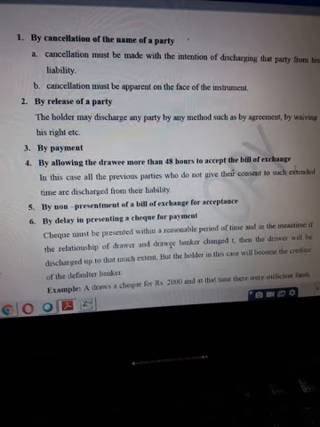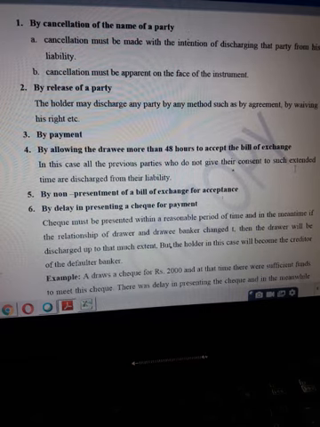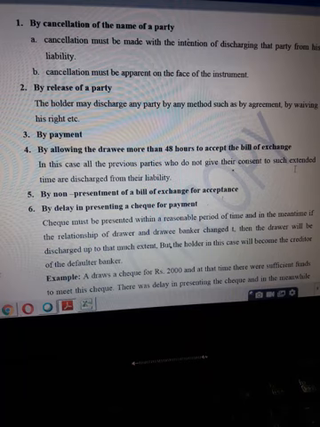Fourth is in case of acceptance. You must have gone through the earlier video lecture on presentment for acceptance, where we have discussed that in case of bills of exchange, it has to be presented for acceptance. And for acceptance, you cannot give more than 48 hours for accepting that bill of exchange. A bill of exchange can be endorsed even without getting acceptance of the drawee.